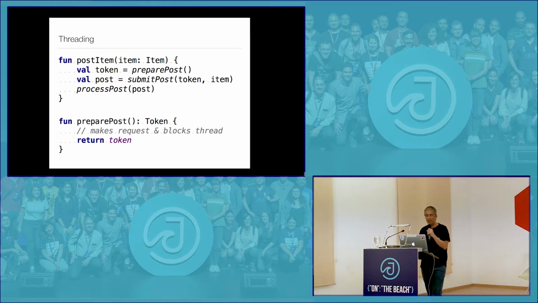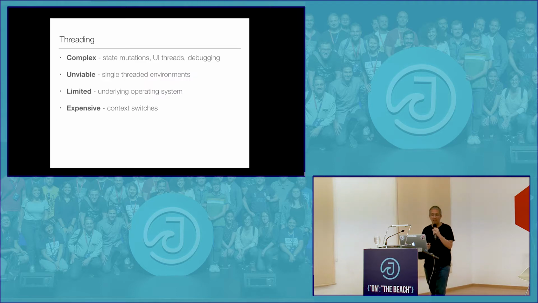The problem with threading is that, first of all, it becomes complex because you have state mutations, right? They say stay away from state, and they say stay away from state even more if you're doing threads. Then you have to combine the threads that you're using with your UI thread. Then you have to do debugging of threads, which how many of you actually enjoy debugging threads? Yeah, okay. Anyone that puts up their hand, they probably also like JavaScript as well.